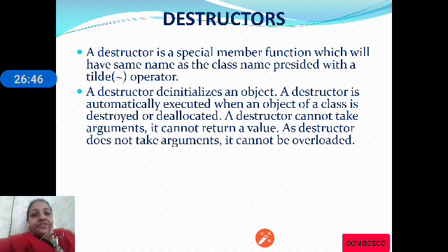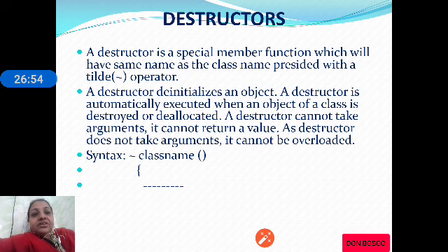So how do we differentiate a constructor and a destructor? A destructor is preceded by the tilde operator. A destructor cannot take arguments. A destructor cannot return any value. So the difference between a constructor and a destructor is that a constructor initializes an object, a destructor deinitializes an object.